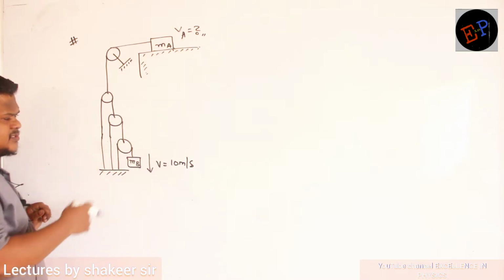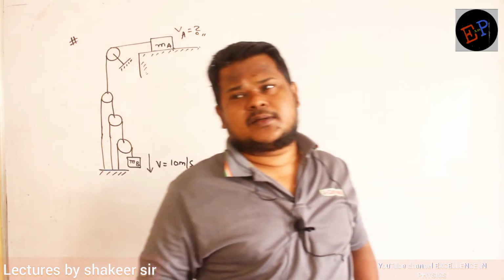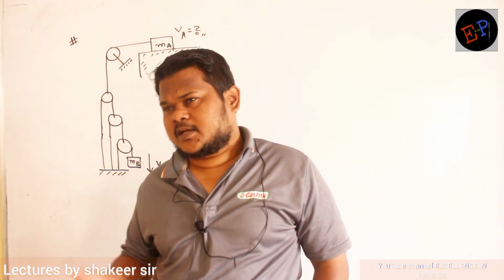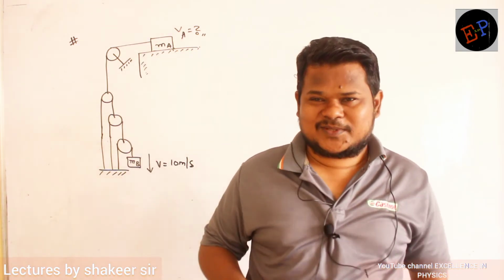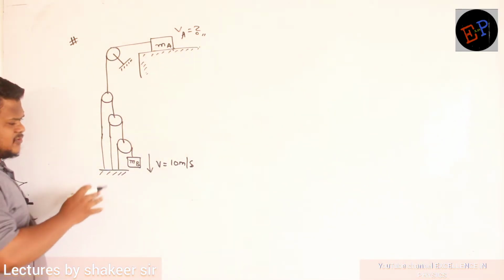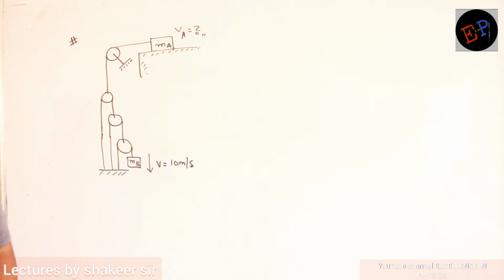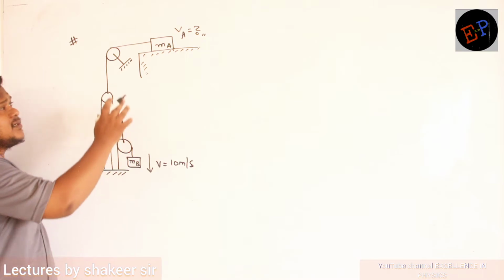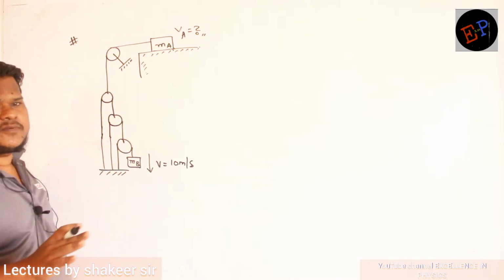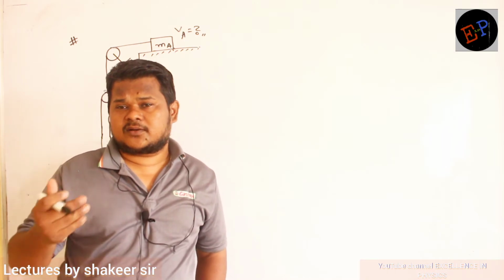Now see. So we will try to do this problem in 2 methods. We will try to do in virtual work method also. We will try to do in calculus method also. In both methods we will try to see here. See, to apply virtual work method, first I should start distributing tensions. No? So let us see how I can distribute. See, it is not that always you have to start from a particular position. You can start from anywhere. And relatively you have to write all the tensions.